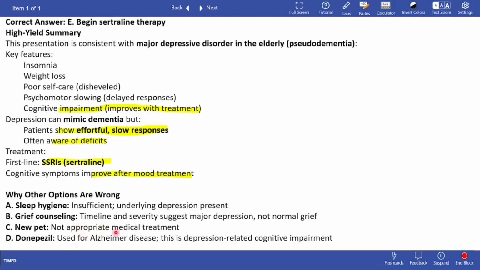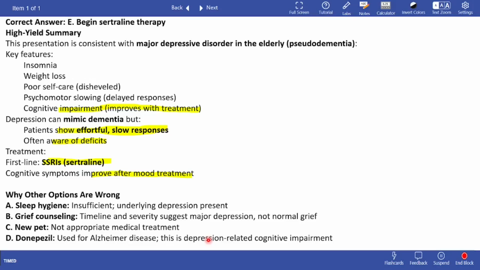A new pet is not appropriate medical treatment. That's not scientific or evidence based. Donepezil is for Alzheimer's disease. So this is depression-related cognitive impairment. We solved a question related to Alzheimer's in the same paper, and now we are solving a question related to depression.